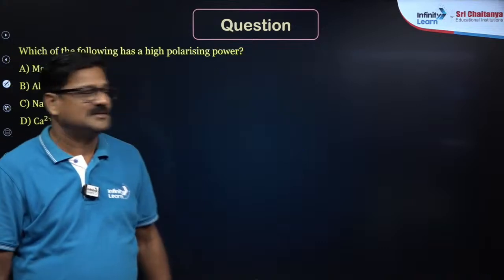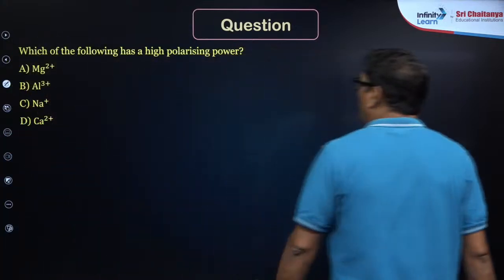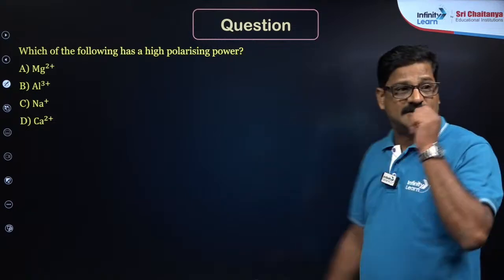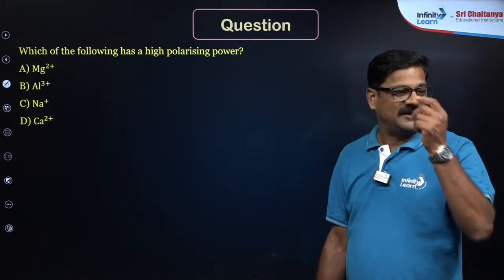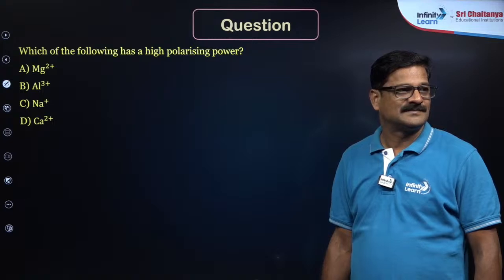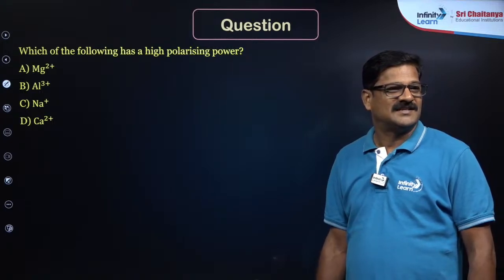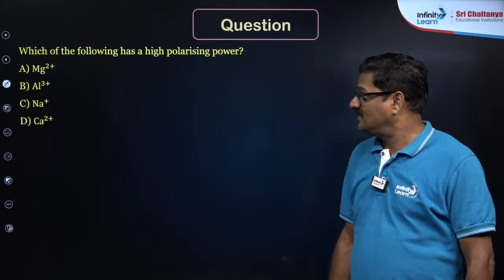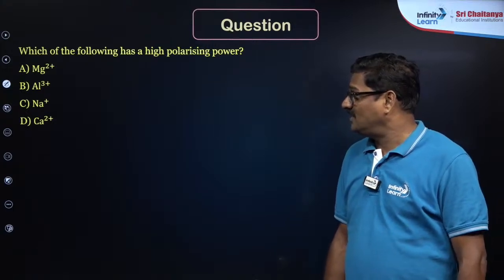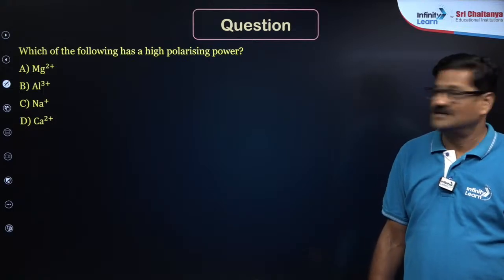Now, one more thing: which of the following has the highest polarizing power? Now give the answer quickly. Say A, B, C, D. Who is going to give that? Sodium.